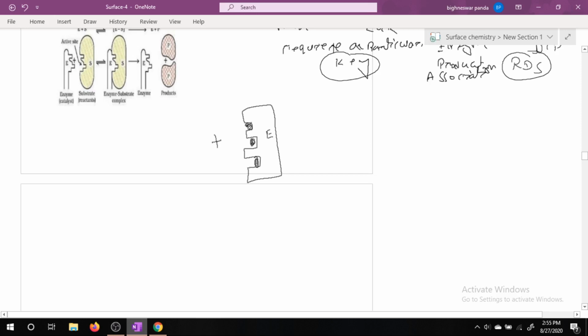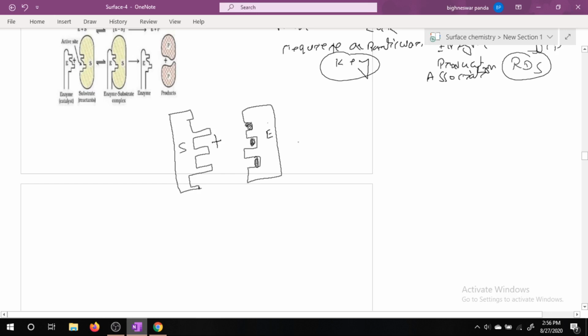This is the enzyme. A particular enzyme will react with a particular substrate.